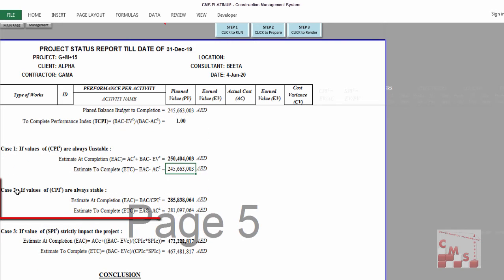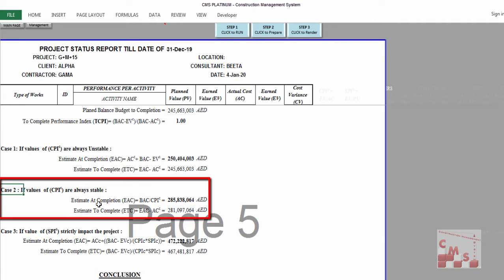The second case, if the value of CPI is always stable, and if you have a stable CPI, almost the same cost performance index every month, then he will consider the CPI.